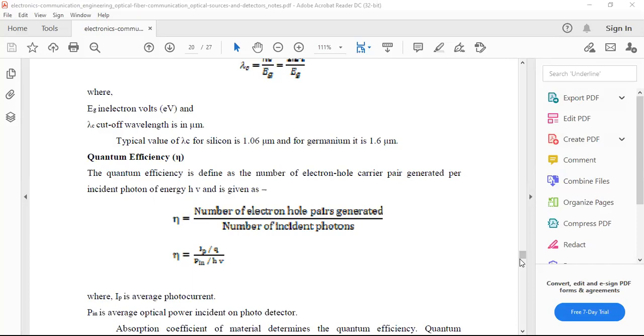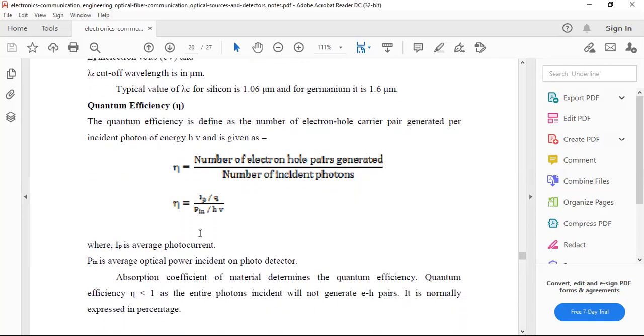So quantum efficiency eta equals the number of electron hole pairs generated over the number of incident photons, that is eta equals Ip by q with the ratio of P in by h mu, where Ip is the average photo current and P in is the average optical power incident on the photodetector.